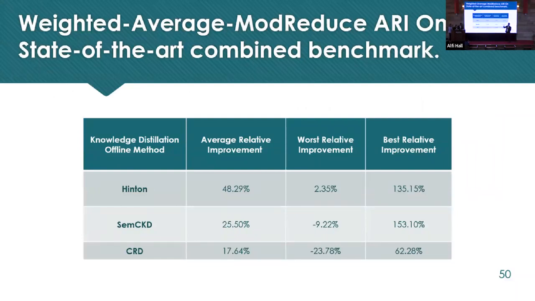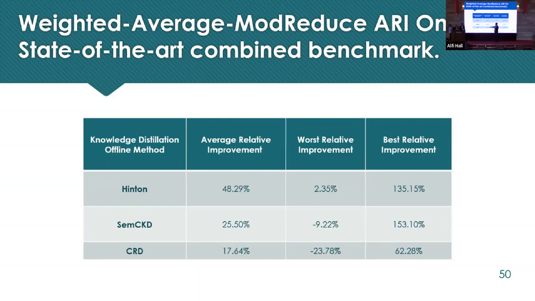With the metric that is used in the state of the art, the ARI, over Hinton, we are producing on average an improvement of 48.29%. The worst improvement is 2.35%, while the best improvement is 135%. And for SimCKD, which is the state of the art in feature knowledge distillation, on average, we are improving